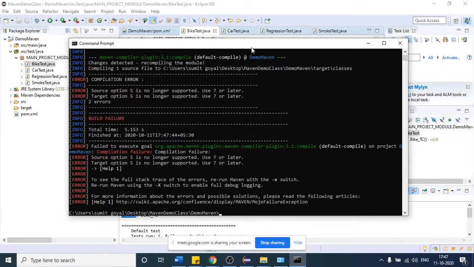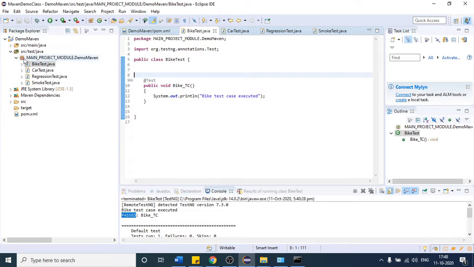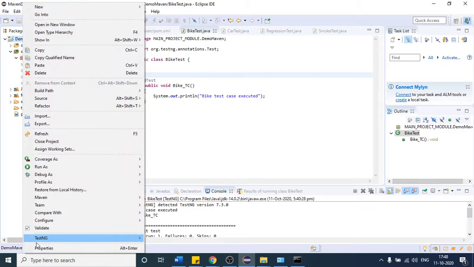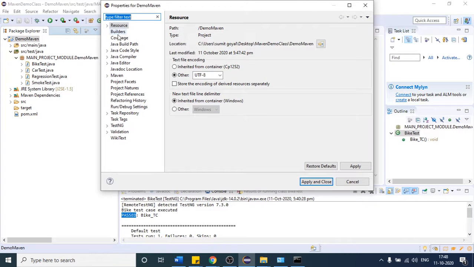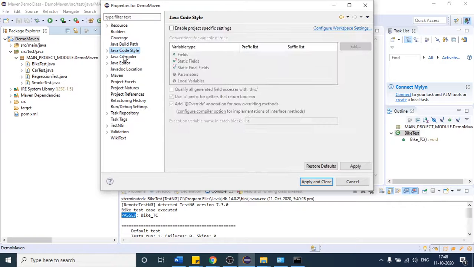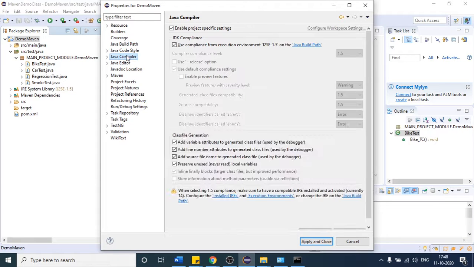I think again you got the error, no issue. This is one common error which many people get. What it is saying is, source option 5 is no longer supported, use 7 or later. So there is some version issue here. How can we deal with that? Let us first come to Eclipse. If I right click my project, I want to show you something. What is the error? It is saying 1.5.